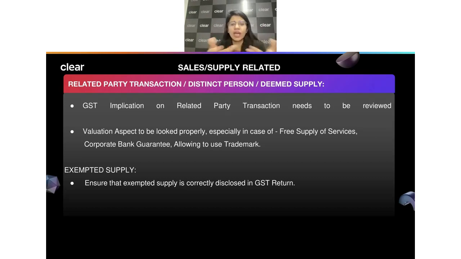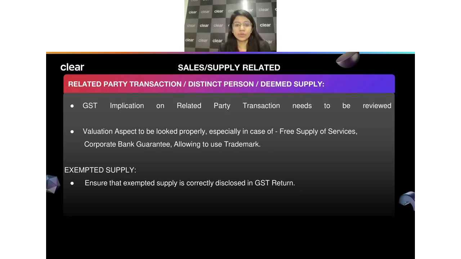So many times you may say, okay, I have not received any consideration at all, it means I'm not supposed to pay any taxes, but it could be the case that it is covered under Schedule 1. So you again have to make sure whether it's a supply and what taxes you have to pay as per the valuation rules.